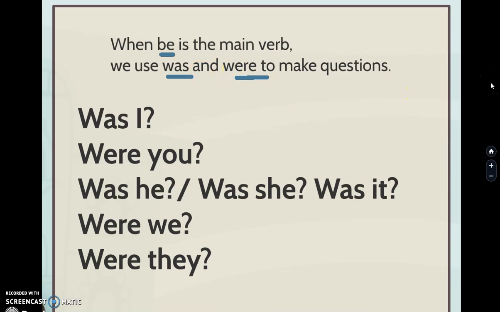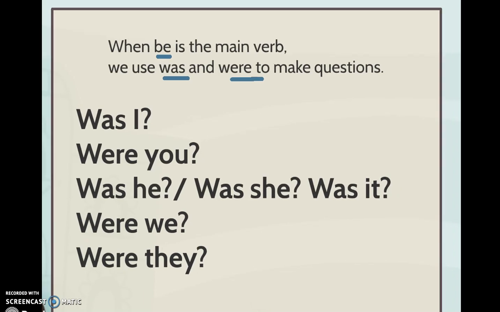So, was I happy yesterday? ¿Estaba contenta yo ayer? Was I happy? Were you happy? ¿Estabas contento? ¿Estabais contentos? Was he happy? Was she happy? Was it happy? Were we happy? Were they happy? Okay. If we have a WH question with who, what, where, etc., it goes right before the verb to be.